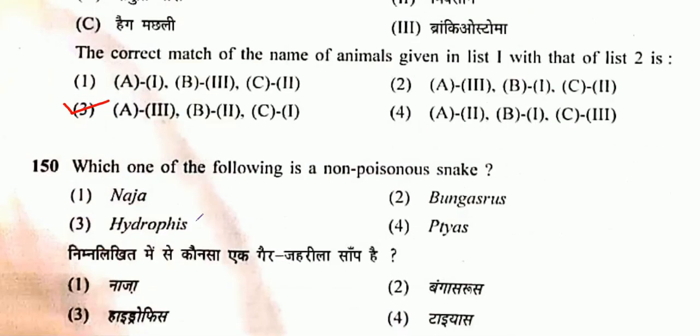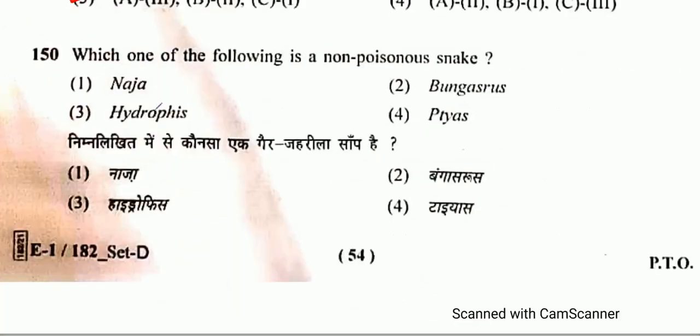Coming to question number 150. Which one of the following is a non-poisonous snake? So Naja naja is poisonous. Then Bungarus is also poisonous. Hydrophis is also poisonous, but Typhlops is not poisonous. So that will be option 4 is the correct one.